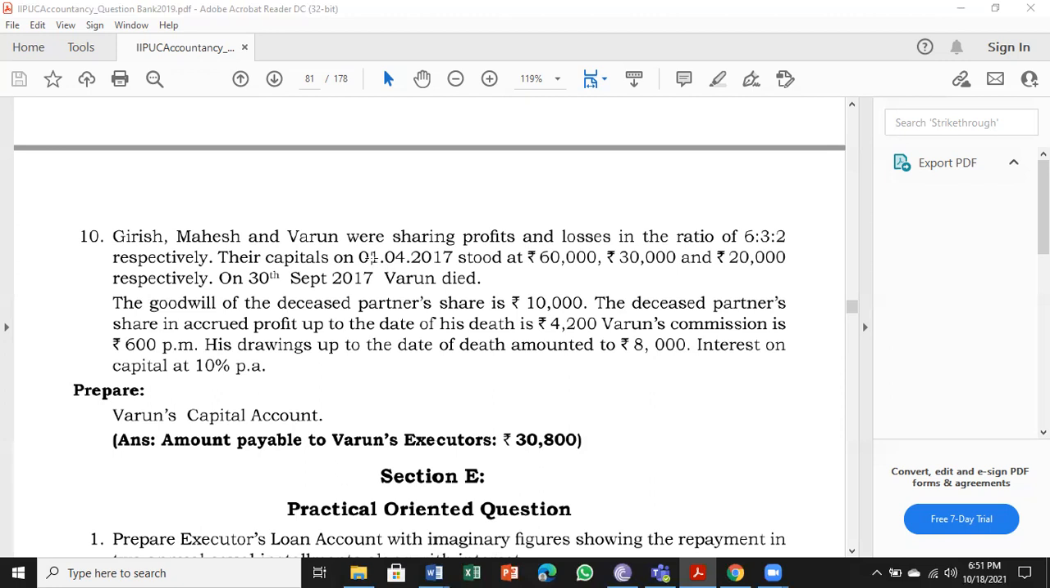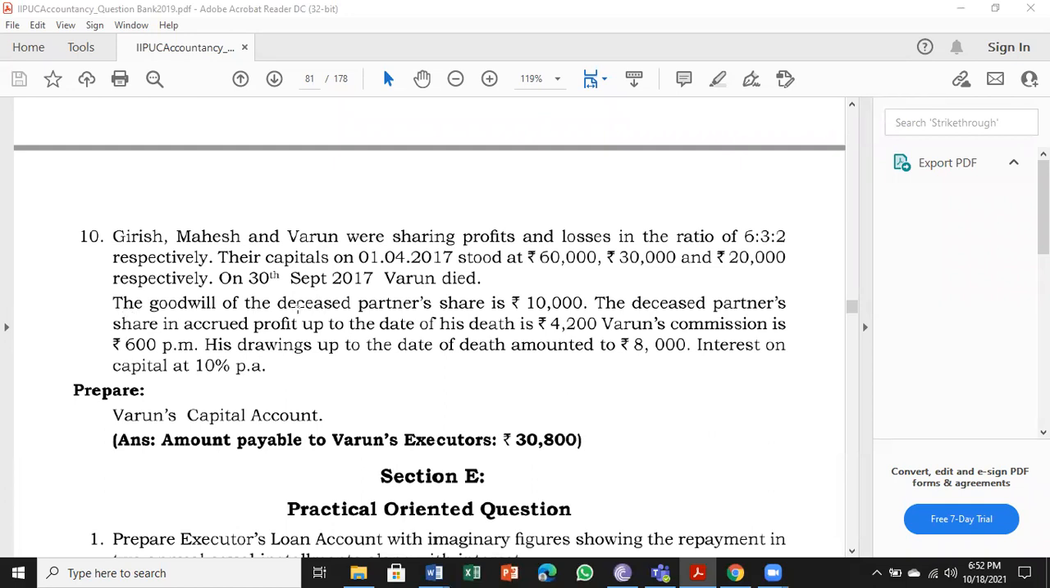Their capitals on 1/4/2017, that is 1st April, are 60,000, 30,000, and 20,000, respectively. On 30th September 2017, Varun died. From 1st April to 30th September, including April and September, how many months? If you calculate, it is 6 months. So Varun also was alive for 6 months.